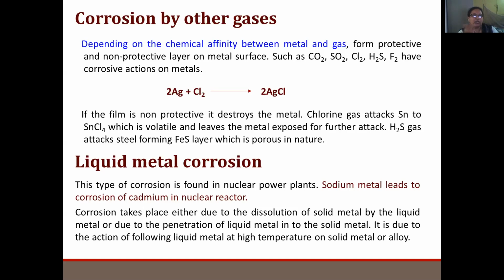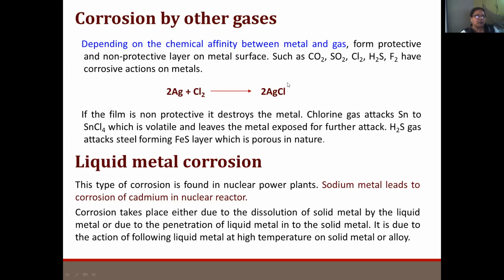Then you can take another example, that is mercury. Mercury is also liquefied. So mercury in petrochemical industries undergoes corrosion. These two examples you remember: sodium in nuclear reactors and mercury in petrochemical industries. These cause liquid metal corrosion to take place.